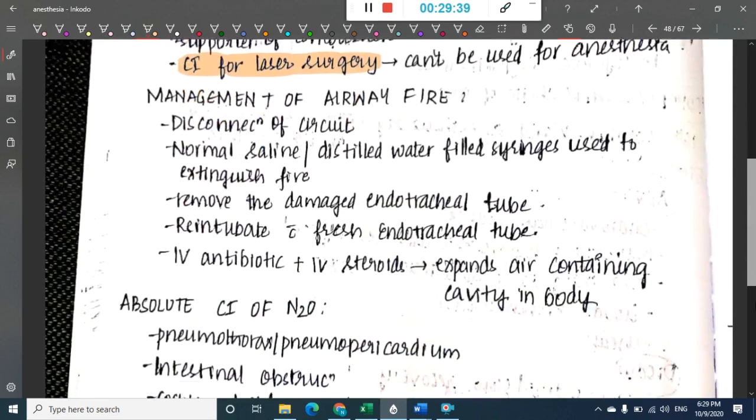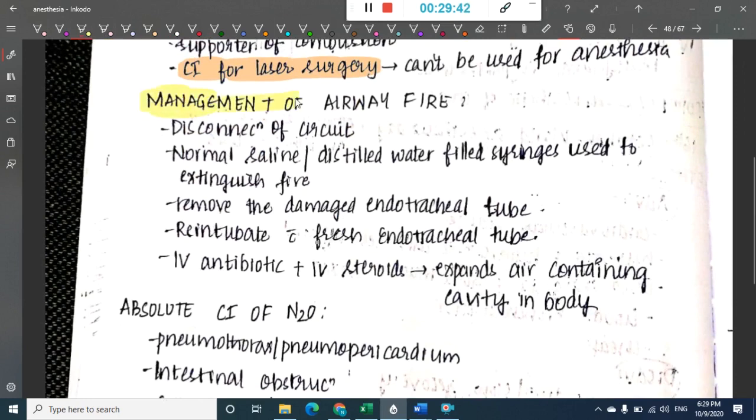Okay, next, management of airway fire. Now how are you going to manage this airway fire?